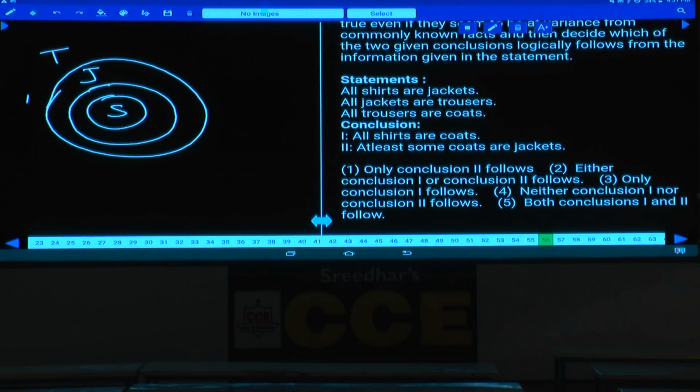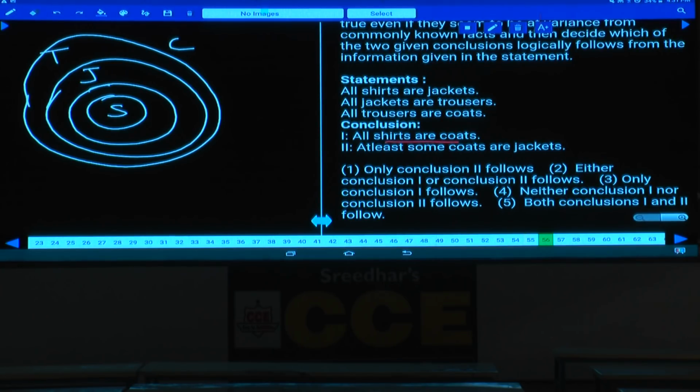All trousers are coats. And all these trousers are what? All trousers are coats. Now with the help of this one, all shirts are coats, definitely true. Some coats are jackets is also true. Hence both the conclusions follow. Both these two are affirmative conclusions. They will be true forever. Choice 5. 56, choice 5.